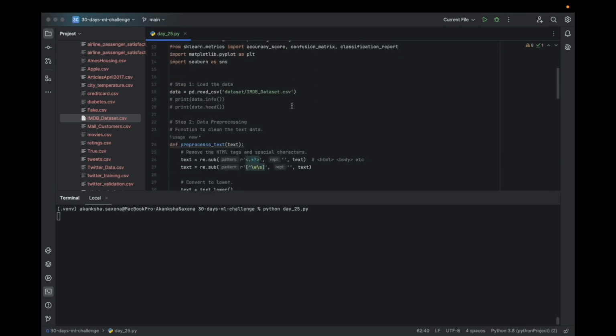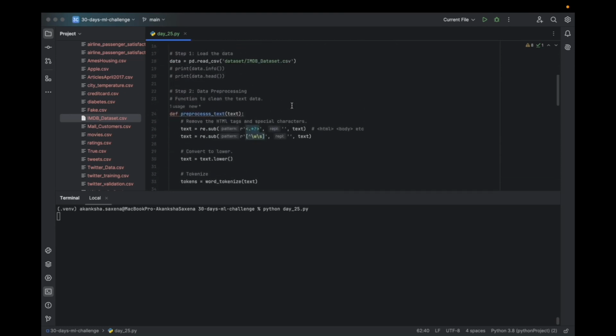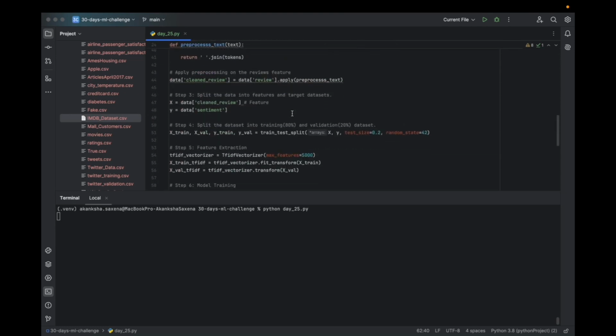I don't think we'll have to wait for too long. We saw that it takes about a minute and then it generates the response.